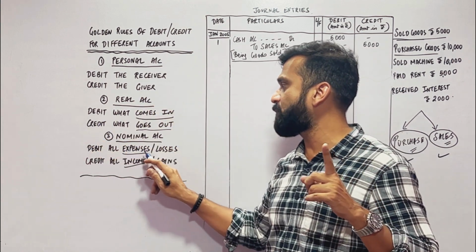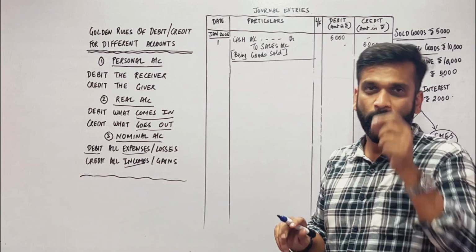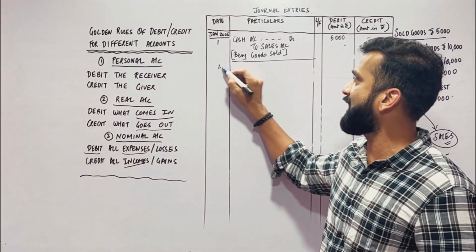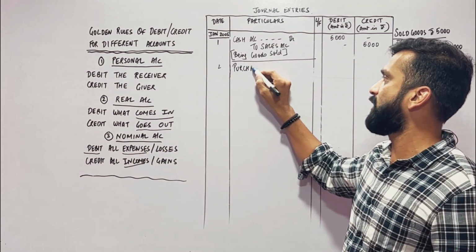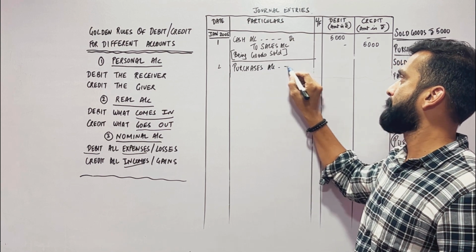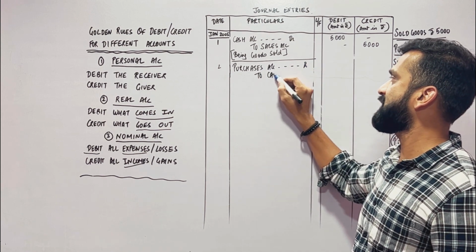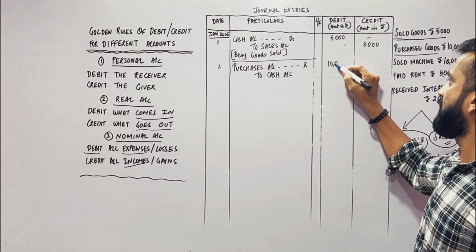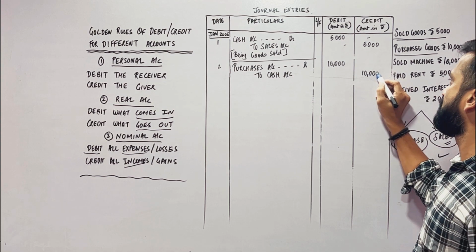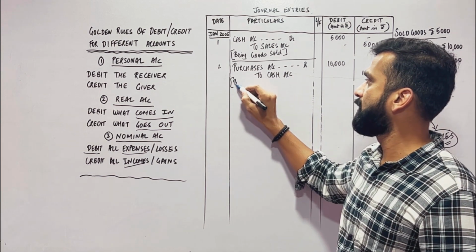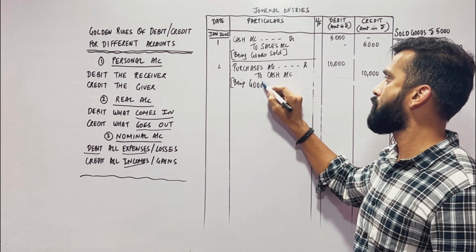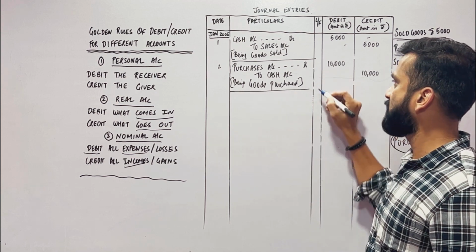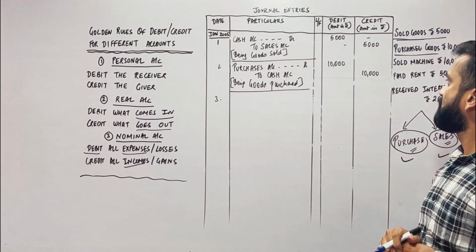And purchase is an expense, so debit all expenses. So purchase account is debit here and cash goes out. Cash account is credit here. So the second entry is purchases account debit to cash account. Cash account is credit. Amount is 10,000 debit, 10,000 credit, being goods purchased. Hope this is clear. Next, number 3.